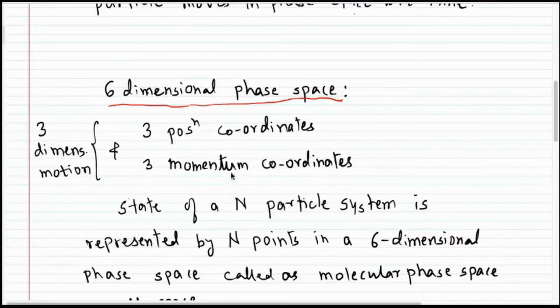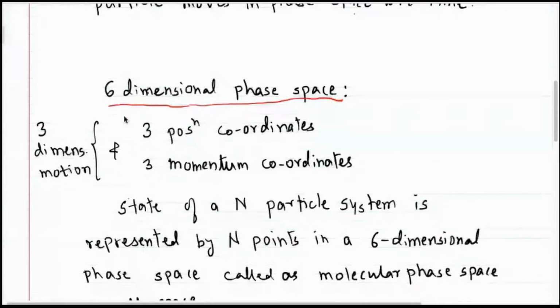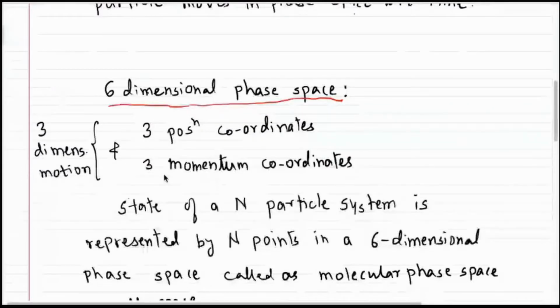That means in all we need six coordinates, and so this phase space will be a six-dimensional phase space. So the six-dimensional phase space is used for the three-dimensional motion of a particle.